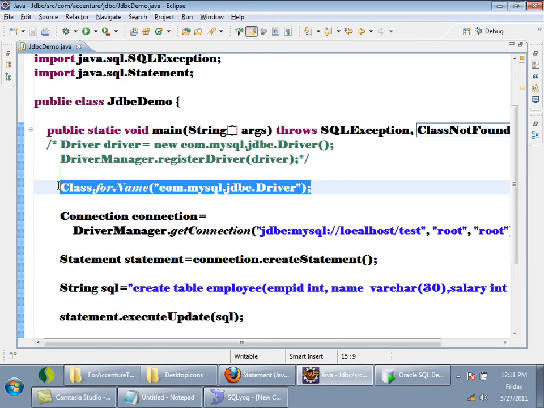So generally we use Class.forName. You need to understand internally, whenever your class is loaded, automatically it is registering the driver with the driver manager. This you have to know. That is the reason why I wrote these two steps initially. Okay. So you can use the Class.forName shortcut.